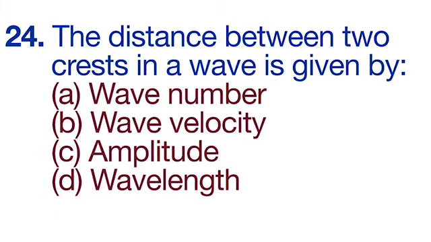24th question is, the distance between two crests in a wave is given by wave number, wave velocity, amplitude, wavelength. The correct option is D, wavelength.